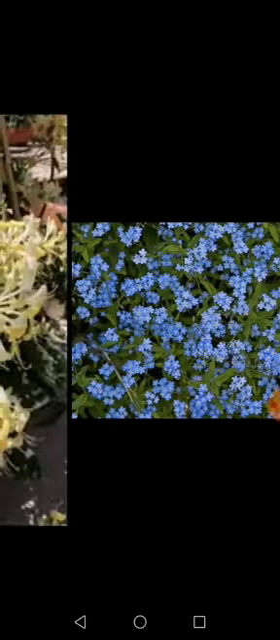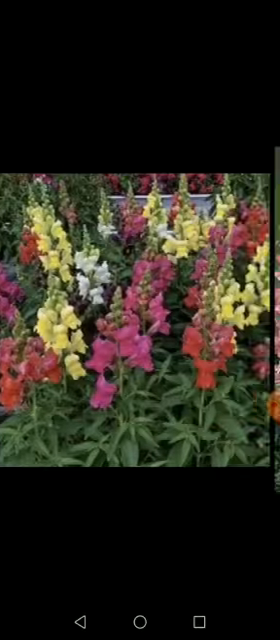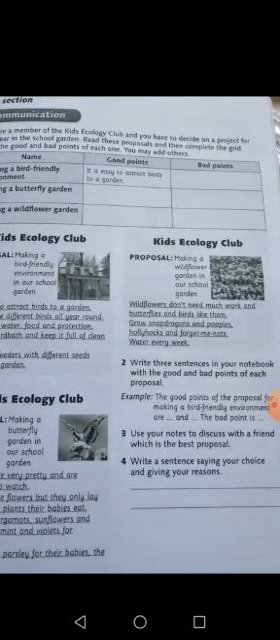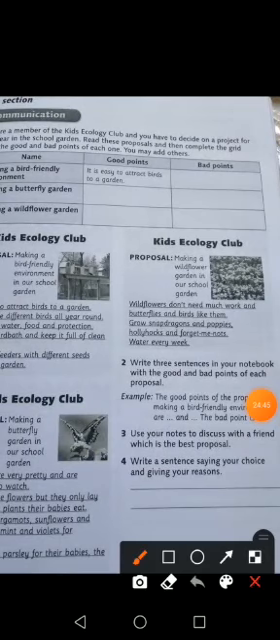This is forget-me-not. Okay? Now, again to the text. Let us return to the text. So here we have grow snapdragons, poppies, hollyhocks, forget-me-not. Water every week. You have to water those flowers or those wildflowers every week.